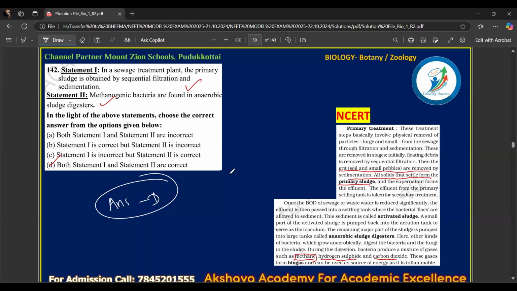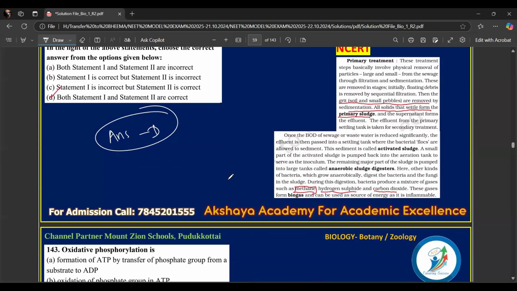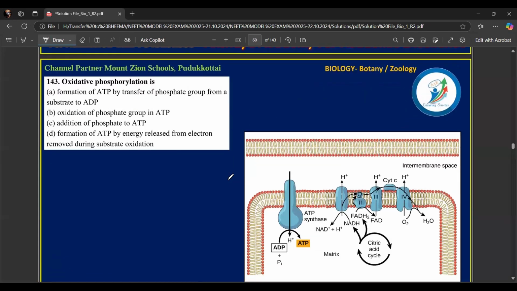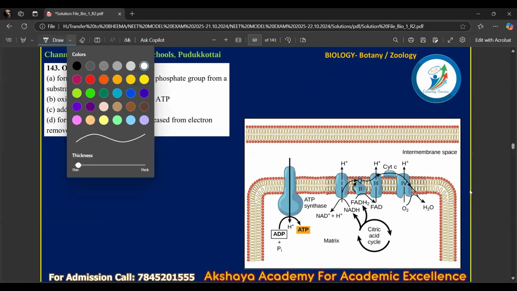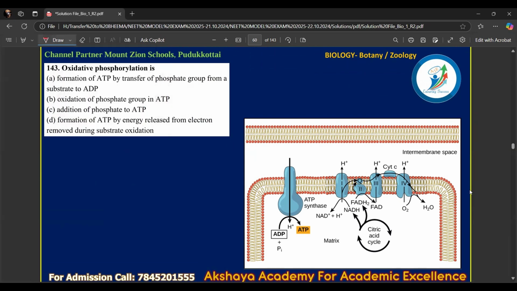Then the next question. The next question is from respiration in plants, the plant physiology chapter. Remember that it is also applicable to humans and other organisms. Respiration is applicable for all living organisms. So let's see what the question asks you.